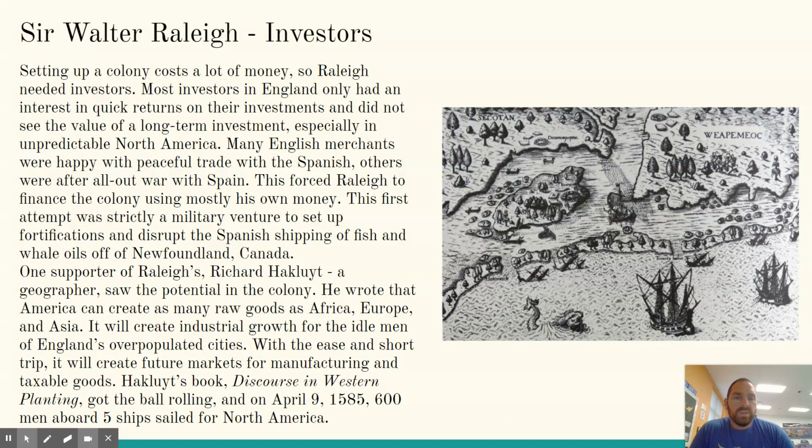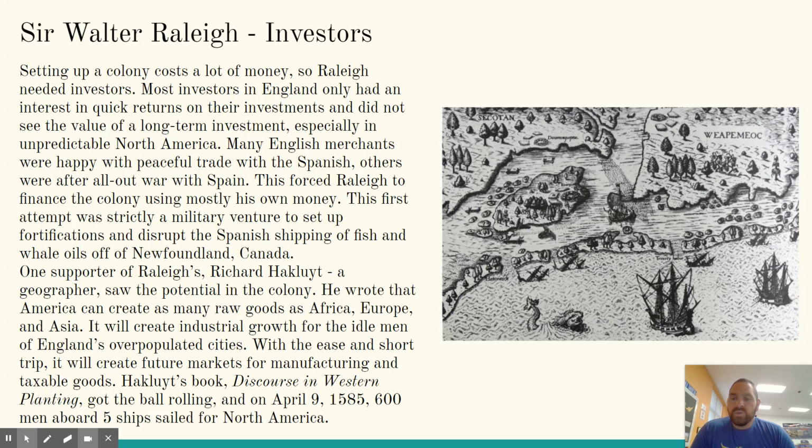Okay, now to go on an adventure like this costs a lot of money, and Sir Walter Raleigh needs the money to set up his colony. So setting up a colony costs a lot of money, so Raleigh needed investors. Most investors in England only had an interest in quick returns on their investment and did not see the value of a long-term investment, especially in unpredictable North America. Because remember, this is the first attempt to do this. Many English merchants were happy with peaceful trade with the Spanish. Others were after all-out war with Spain. This forced Raleigh to finance the colony using mostly his own money.